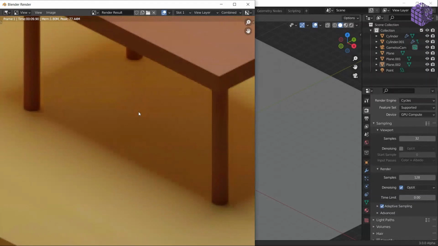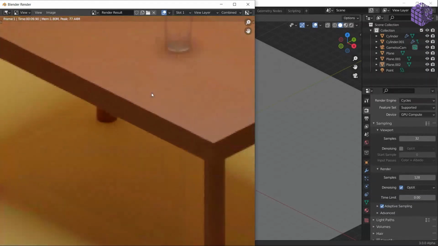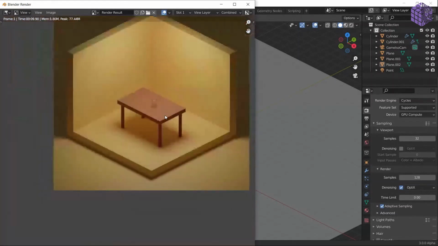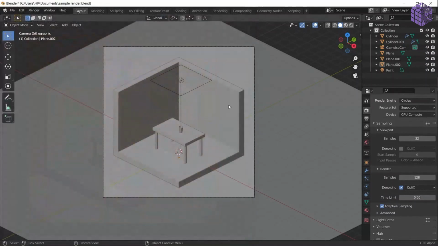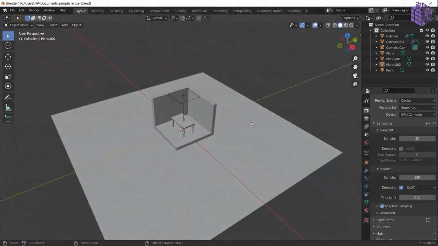So this is how you render stuff in Blender. You can also choose the size of your export. Right now I have 1080 by 1080. You can increase it to 2K, 4K, anything you want, but again, it is going to take your computing power. So let's render this scene and export this. Let's see how this works.